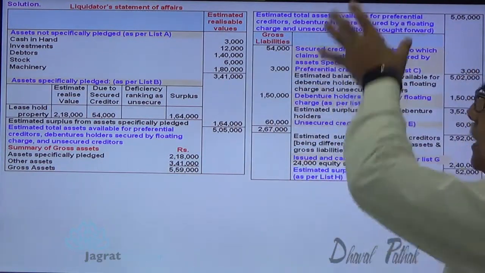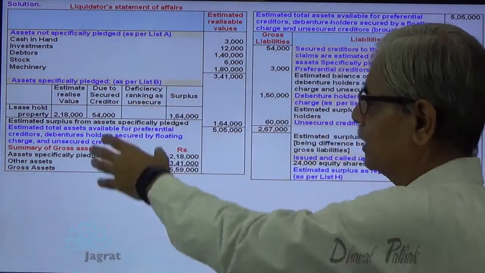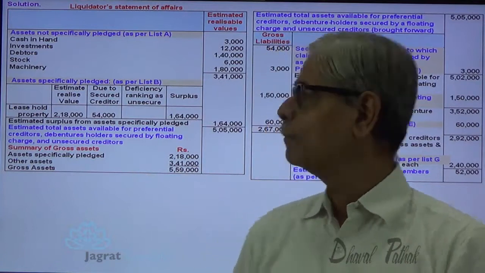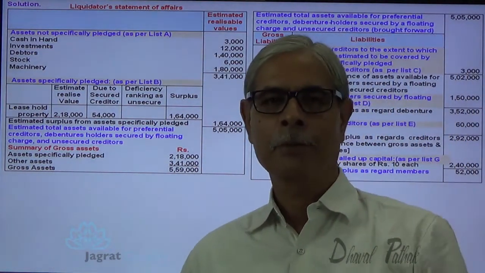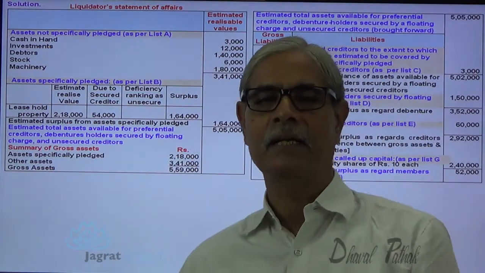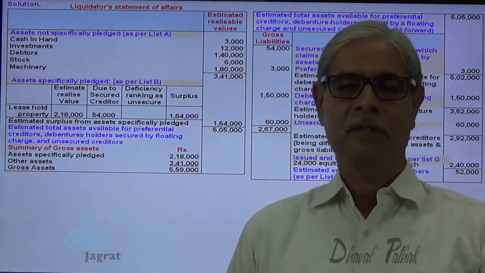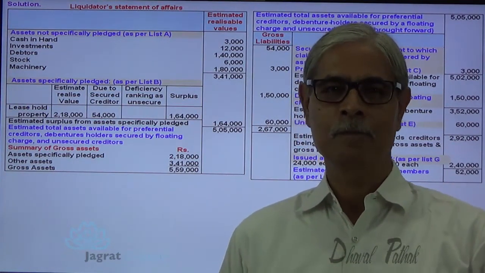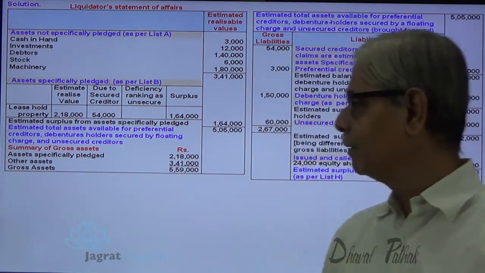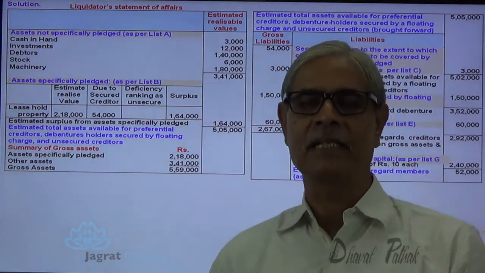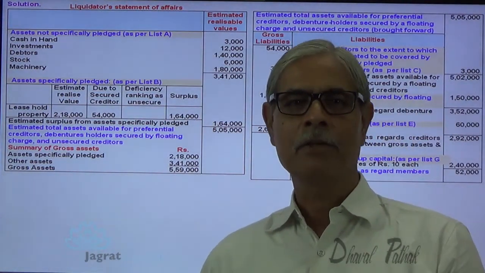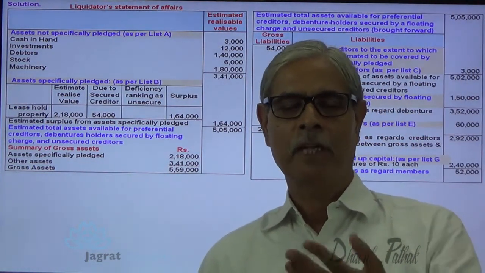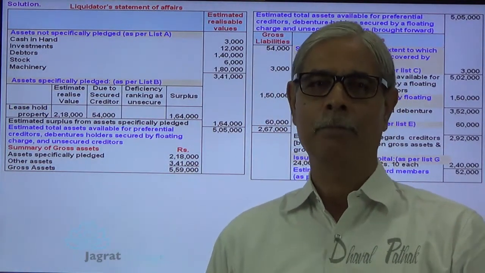Once again, this segment is a continuous segment. So this is continuously recorded, but for my convenience and explanation purpose, you find them just opposite to each other. But in examination, this should be considered as a continuous one. This is how I have tried to explain to you how the liquidator prepares the statement of affairs. Still I am required to explain more details, how this surplus has arisen, how the deficiency is explained. For that, another list, list H, is required to be prepared, that I am going to consider in my subsequent lectures on liquidation of company.